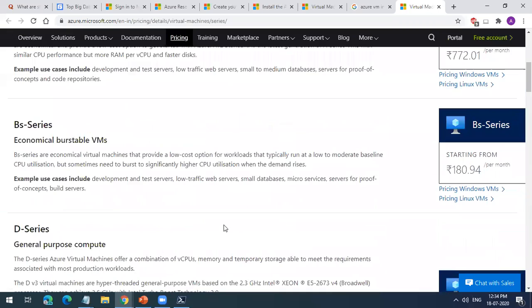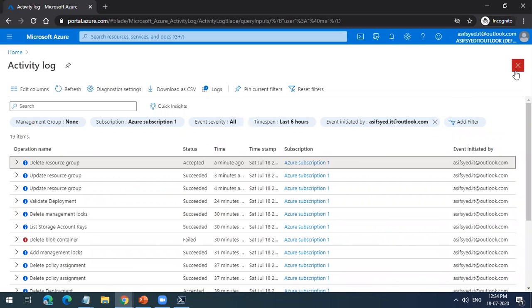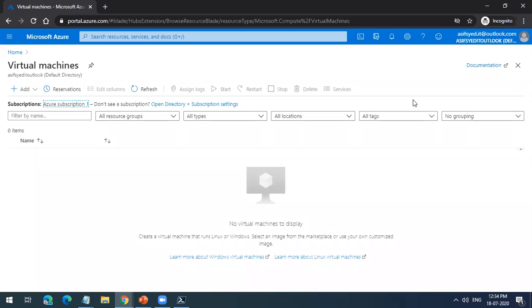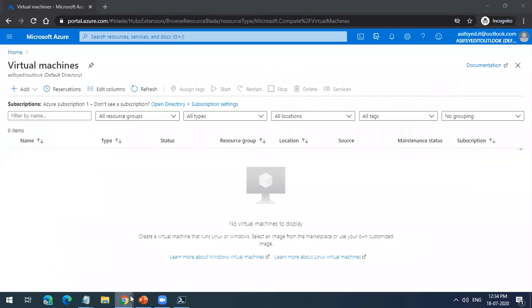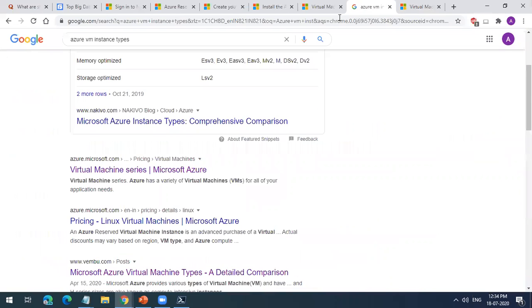So we'll just go and create a quick VM. We will create this through the portal today. Tomorrow we'll create with the CLI. So I'll go to virtual machines. Okay, I'll not create in this, this will cost me. I'll go to my trial account.